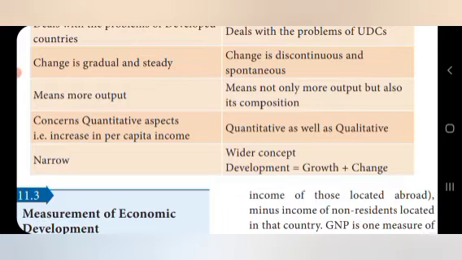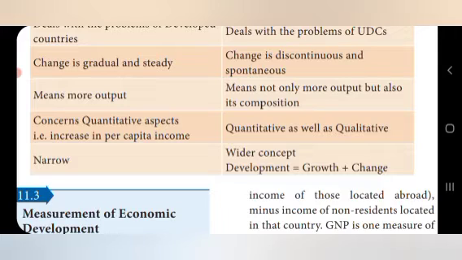Economic growth means more output, because it deals with developed countries, so more output will be there. At the same time, development means not only more output but also its composition. In economic growth the composition is very little.